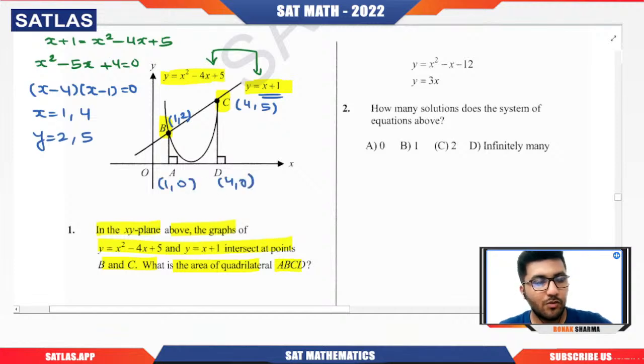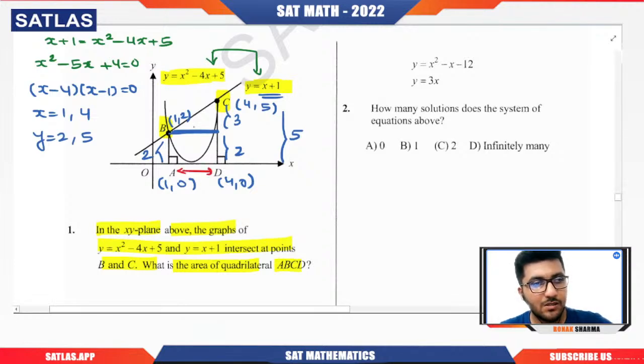Now we want to calculate the area of this particular quadrilateral. So you can simply do one thing. This point will be at the same height, because this height is 2. So this height is 2, this height is 3, because the whole full height, basically CD, is 5, and this length is 3.